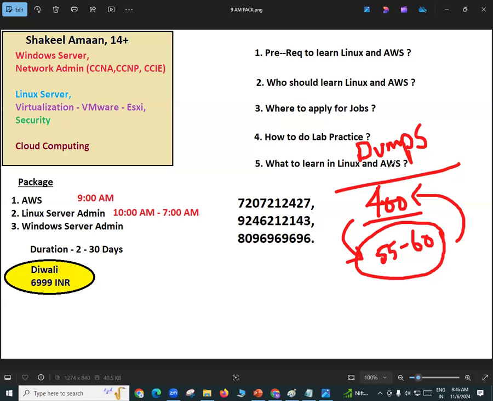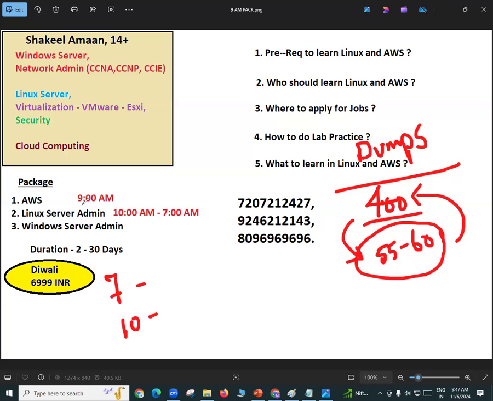I have another question. Have you decided on the timings for the Linux administration, Shakeel? Is it before this class or after this class? Because after 10 I would be having an office, so it is possible only before 10 o'clock. Okay, we have actually two slots: one is at 7 a.m. and the other one is at 10 a.m. Probably within a couple of days, we will decide what time to go.